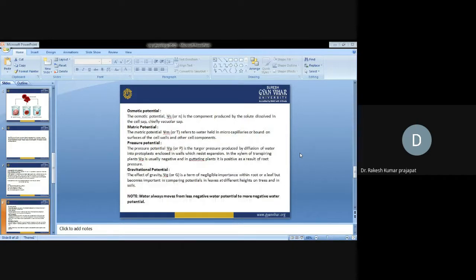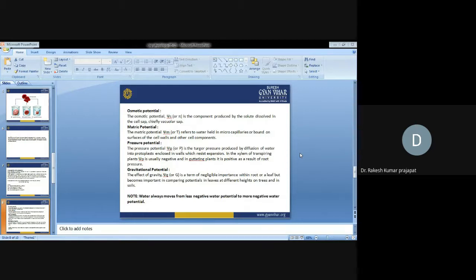Osmotic potential, psi s, is the component which is produced by the solutes dissolved in the cell sap, mainly the vacuolar sap. The matric potential, psi m, refers to water held in microcapillaries or bound on the surface of the cell wall and other cell components.